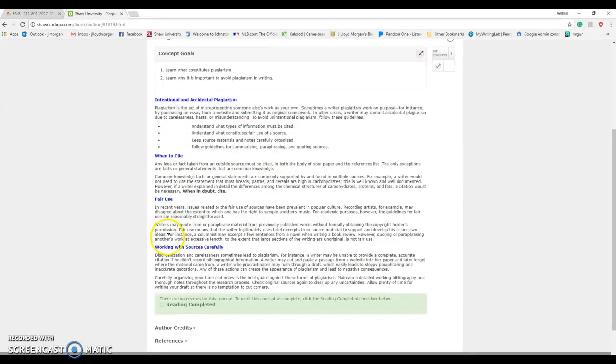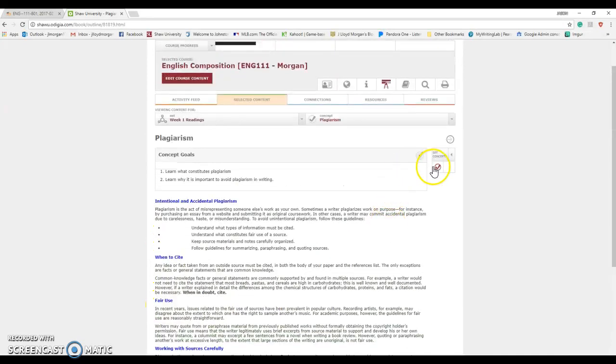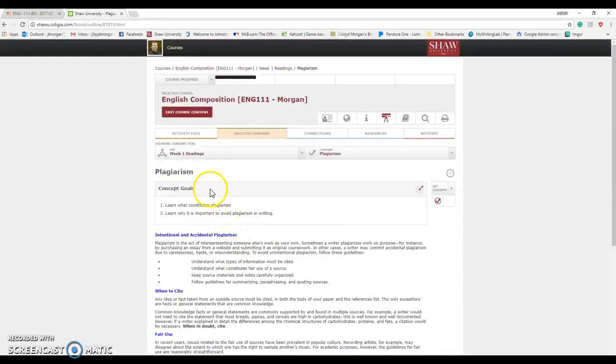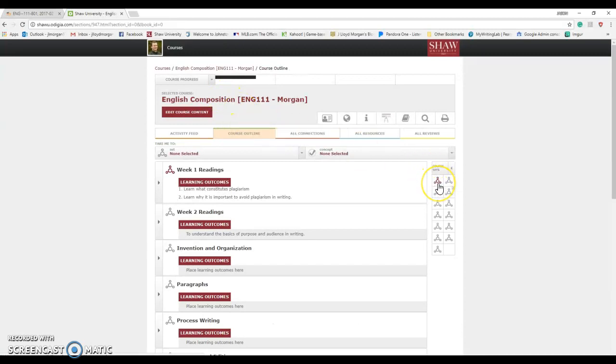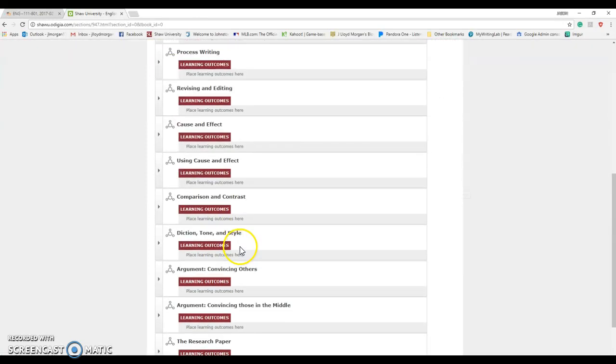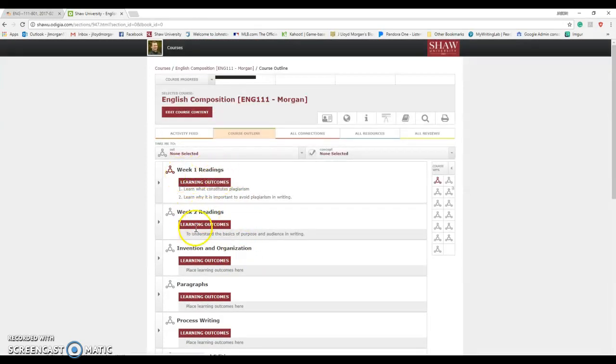So you read through this, and when you're done, you click that the reading is completed, and then it shows you, hey look, your core concepts are done. Yay! Then when you go back to the course, it'll actually show you that week 1 is done. See how that works? Pretty neat. So this is the textbook. I'm still working on putting the textbook together, but it'll be week 1, week 2, week 3, and so forth, so it'll be very clear on the different things that you're supposed to be reading. That's the plan, at least.